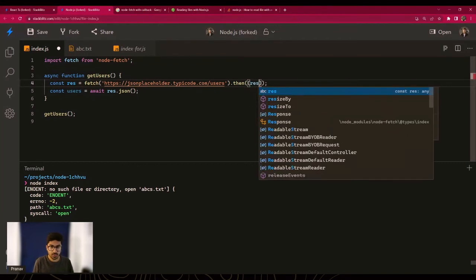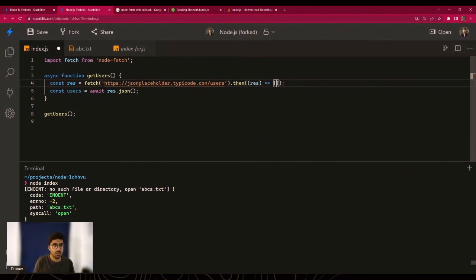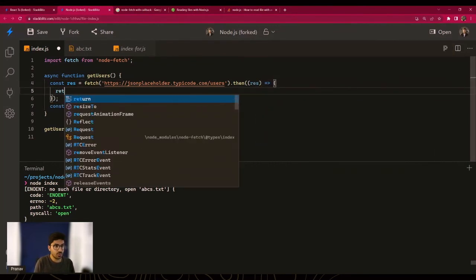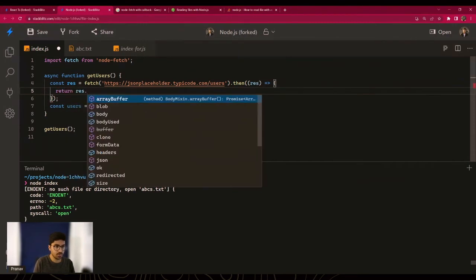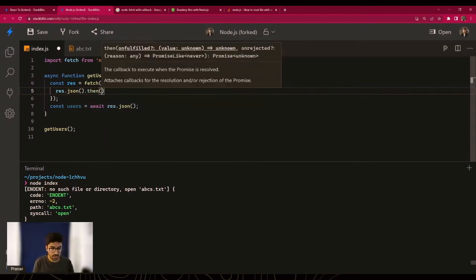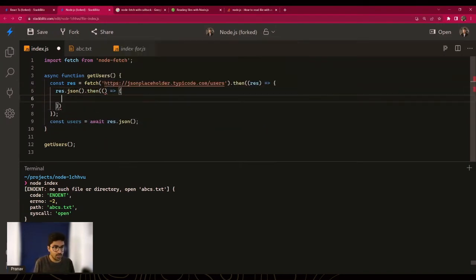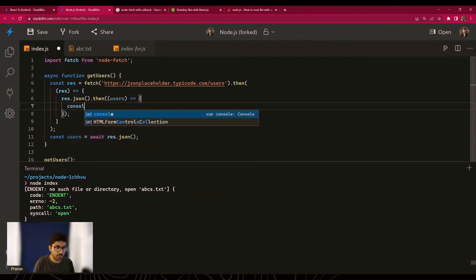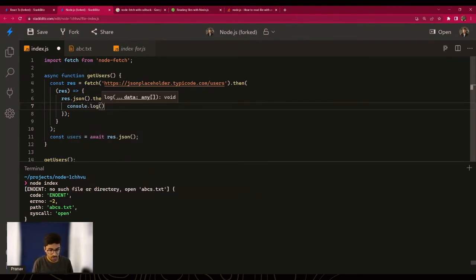For example, whatever response they get, then they would do return response.json, and then they would write .then, and then finally they would print it out. And let me reformat this so that it's easier for you to follow. And let's just print out console.log users.